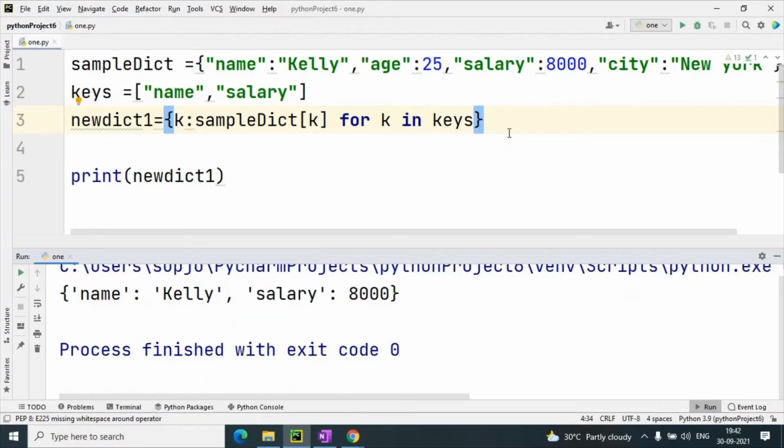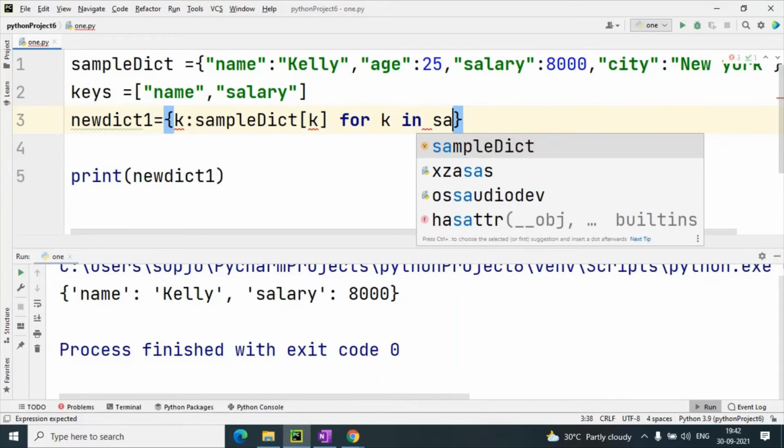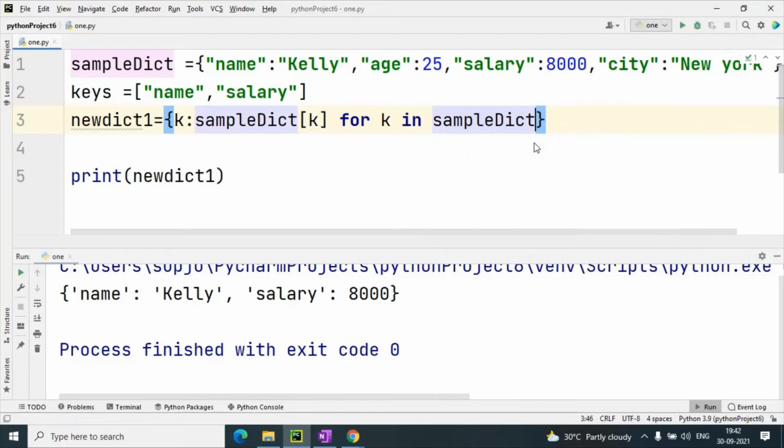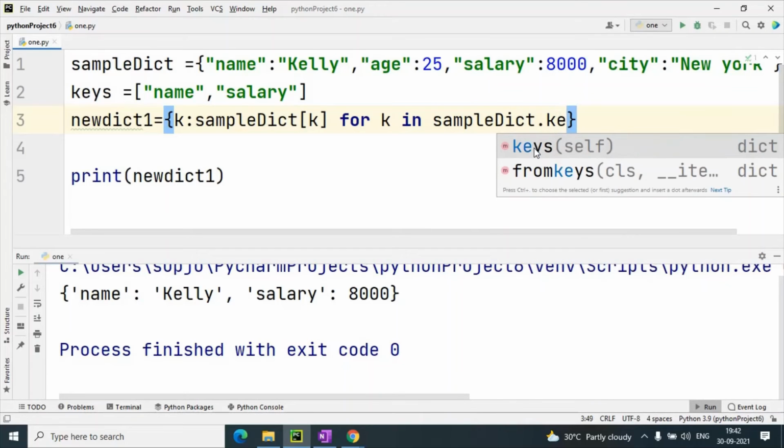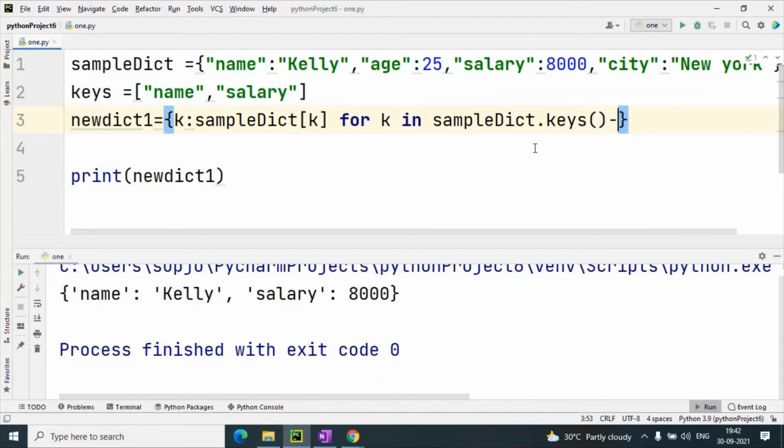So this is some little bit change we have to do in this code, that is sample dict dot keys function. It will give all the keys, and from this we have to minus. We have taken the variable keys, so I will minus keys.